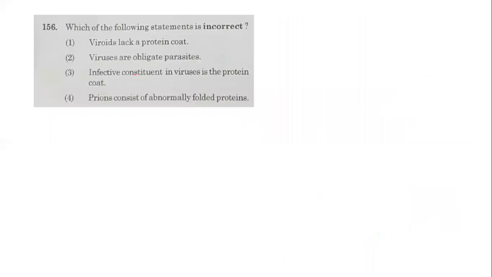Let's see the next one. Which of the following statements is incorrect? Again, you have to find out which one is incorrect. Viroids lack a protein coat. Viruses are obligate parasites. Infective constituent in viruses is protein coat. Prions consist of abnormally folded proteins.